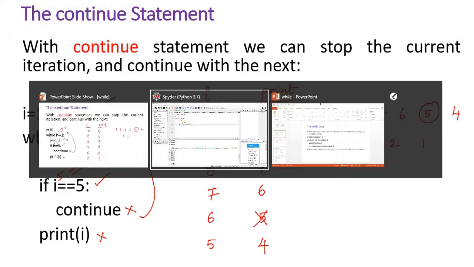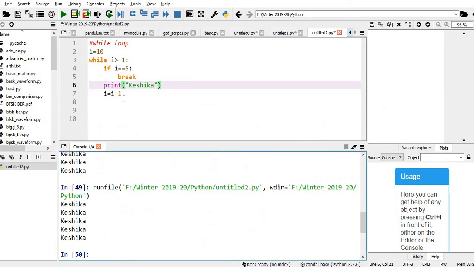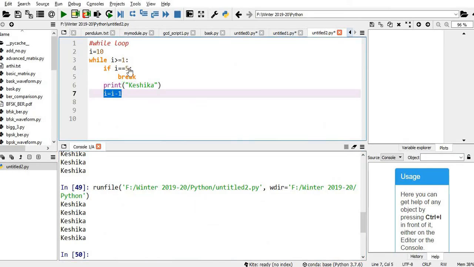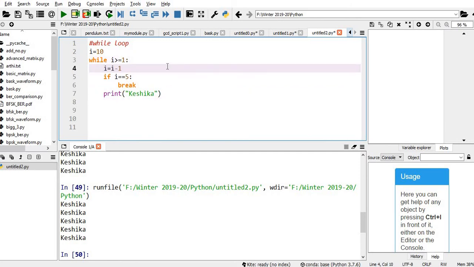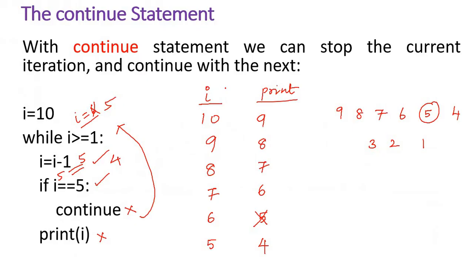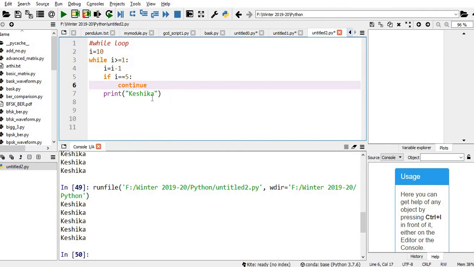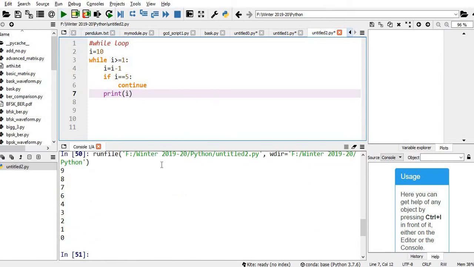i equal to 10, while i, okay, so i equal to i minus 1. Let me put that i equal to i minus 1 here. If i double equal to 5, instead of break, I'm going to use continue. I'm going to print i. That's it, the program is ready. Let me execute this. You just see 9, 8, 7, 6. It skips 5, 4, 3, 2, 1, even 0.